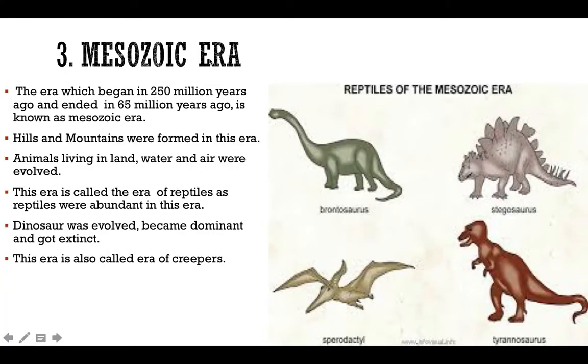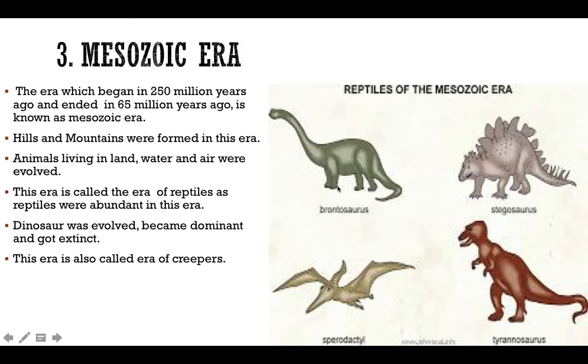Mesozoic era. This era began after the Paleozoic era, 250 million years ago, and ended 65 million years ago. During this era, hills and mountains were formed. Animals living on land, in water, and in air evolved. This era is also called the era of reptiles, as reptiles were dominant in this era.